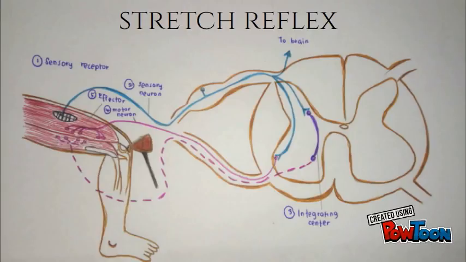The last step of the reflex is for the effector to respond. The information comes from the motor neuron, which innervates the quadriceps muscle, or the effector. The response is for the knee to extend, and this causes the kicking motion.